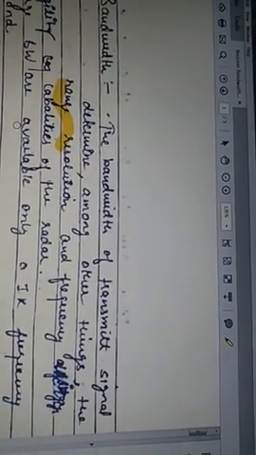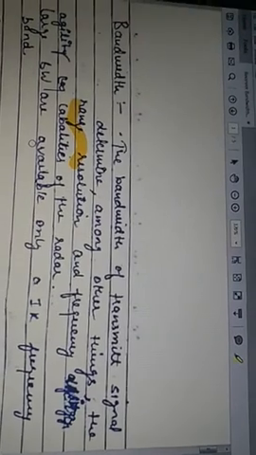The bandwidth of the transmit signal determines, among other things, the range, resolution and frequency capabilities of the radar. This is the range between the upper range and lower range. Large bandwidths are available only in the higher frequency bands.